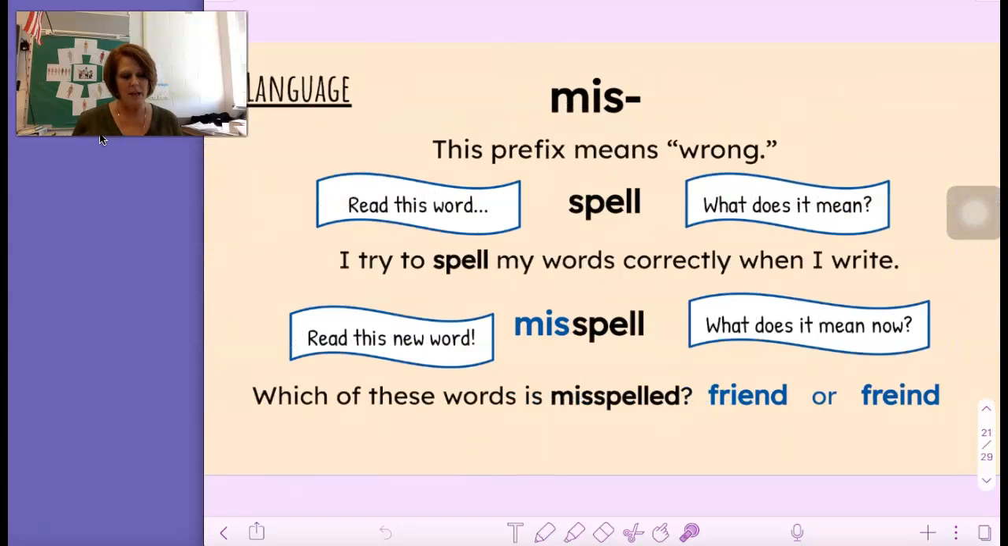Let's look at another word. Mis, again, still means wrong. And I associate that also with not. So this word is spell. Read it with me. Spell, what we do on our spelling test, right? You write the correct letters for a word. I try to spell my words correctly when I write. When we put mis in front, it says misspell. Say it with me. Misspell. Which of these words is misspelled, which means spelled wrong? Friend, F-R-I-E-N-D, or F-R-E-I-N-D? It's this one, yes.